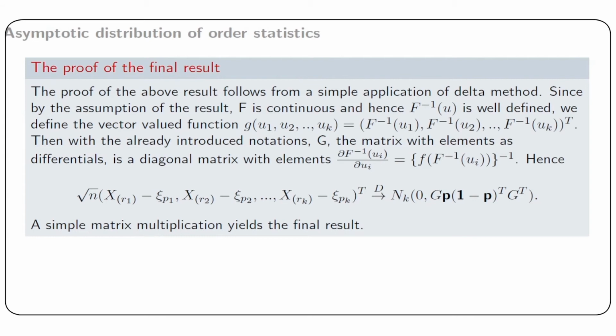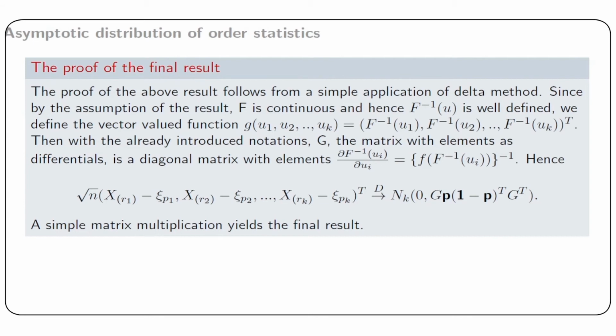So we define the vector valued function g with arguments u1, u2, uk, and this vector valued function has k components which are f inverse u1, f inverse u2 up to f inverse uk. Then with the already introduced notations, G, the matrix with elements as differentials, is a diagonal matrix with elements partial derivative of f inverse ui, that is f of f inverse ui to the power whole to the power minus 1, that is 1 by small f of capital F inverse ui.